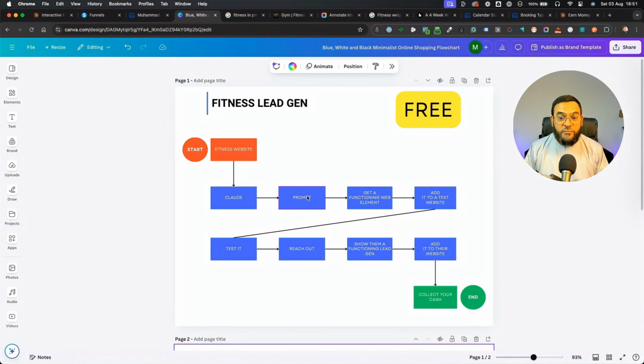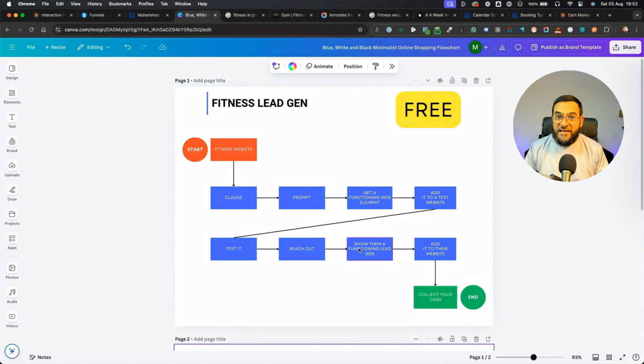Then we will use our prompt to get a functioning web element. Then we will add it to a test website. And I'm going to show you how to do this for free as well. Then we're going to test it. Then you can reach out to a potential customer. And then you are going to show them a functioning lead generation system.